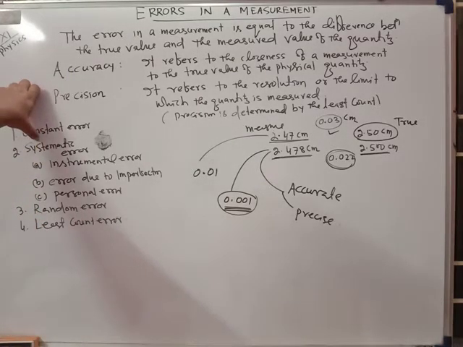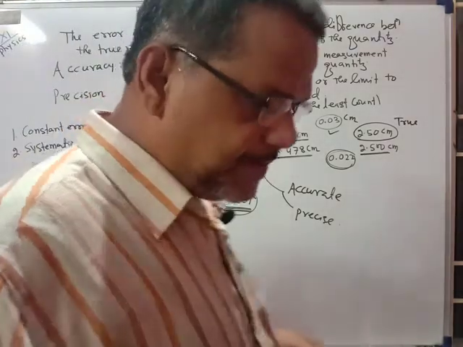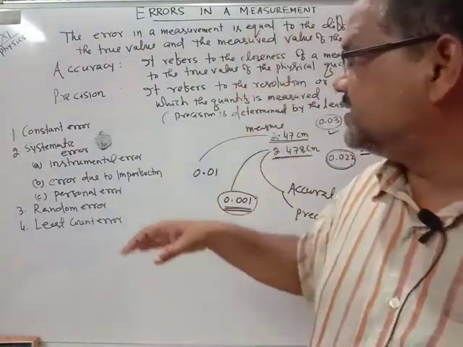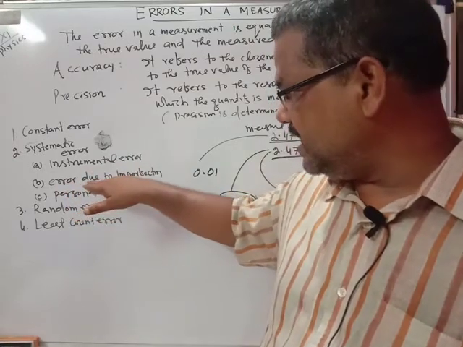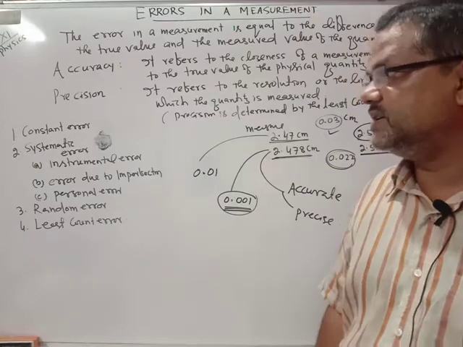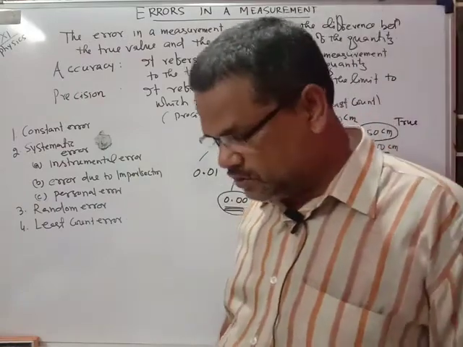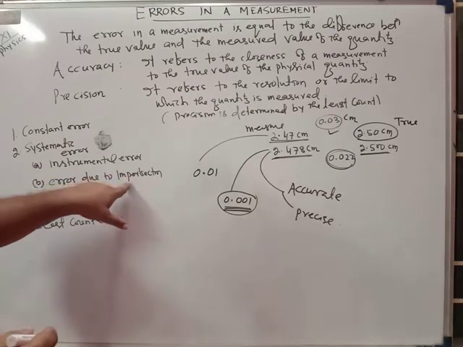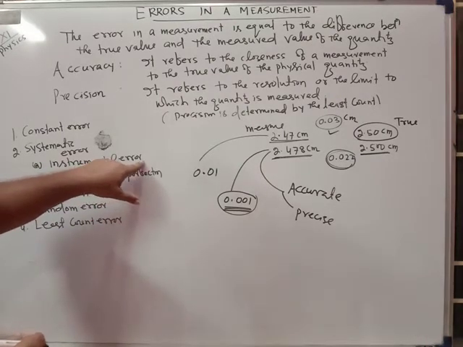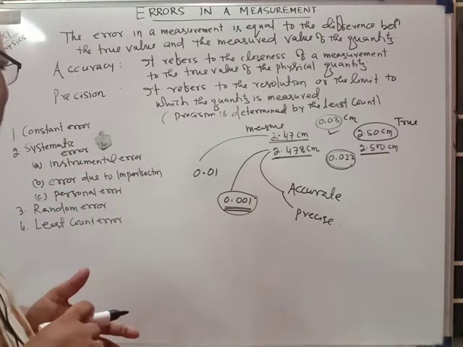Another is the systematic error. What is the systematic error? It is the error which you find in a systematic manner. The systematic errors are of three types: A is the instrumental error, B is the error due to imperfection, and C is the personal error. What is the instrumental error? These errors are due to an inbuilt defect of the instrument. If the instrument already has an inbuilt defect, that is called the instrumental error.